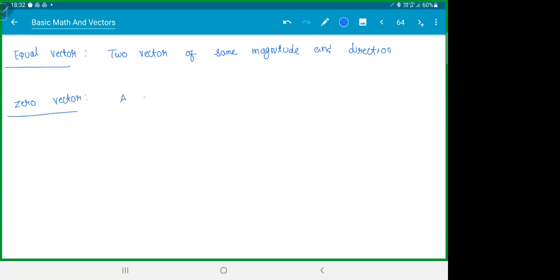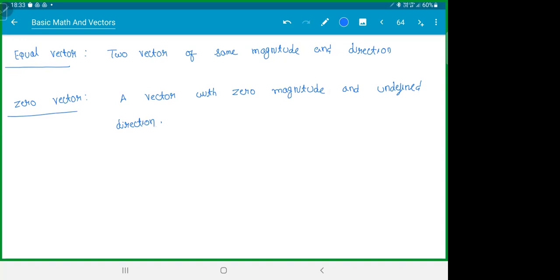It's a vector with zero magnitude and undefined direction. So basically for a zero vector, you can assume every direction is possible.